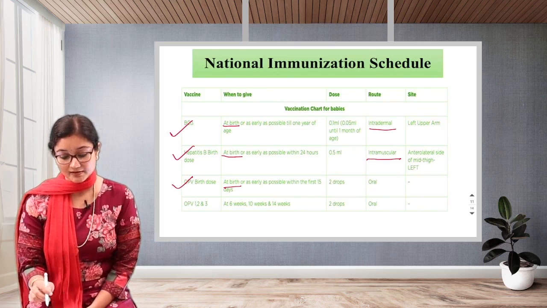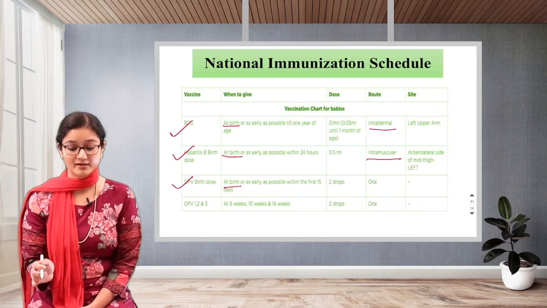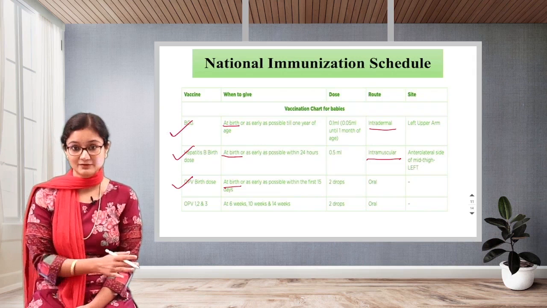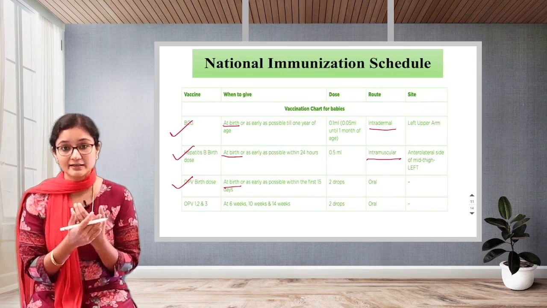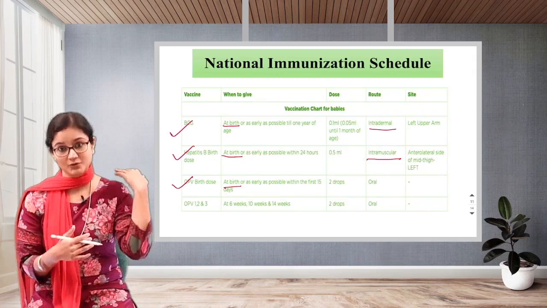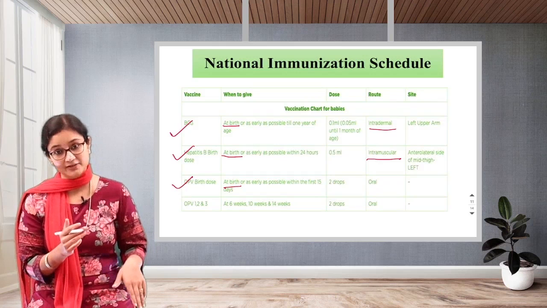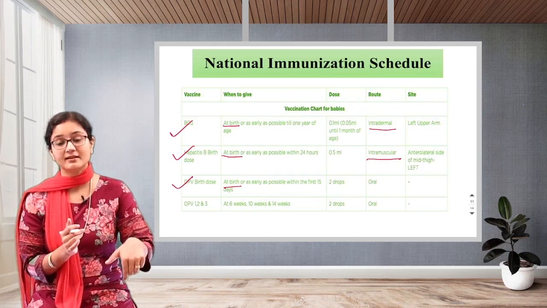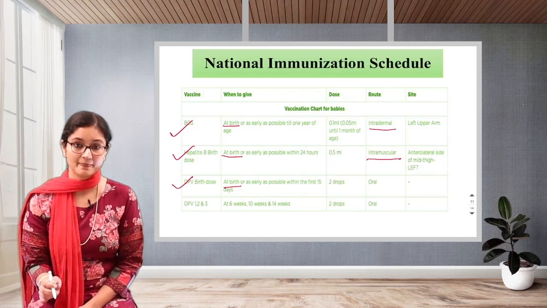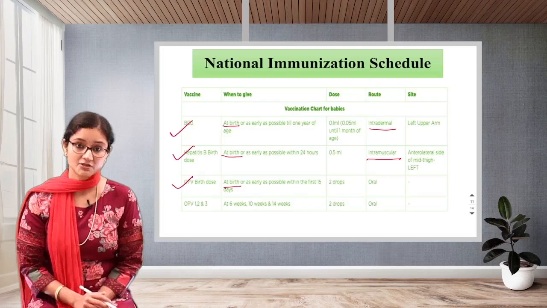And what is the site commonly used? Anterolateral side of the mid thigh, left. So on the left side we are going to give it, anterior side at the thigh region, but the lateral side, mid thigh, is where we give this injection.